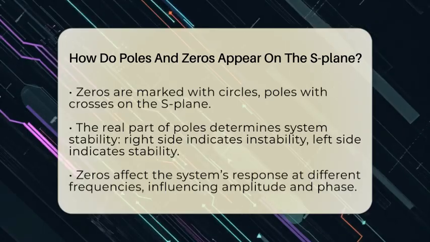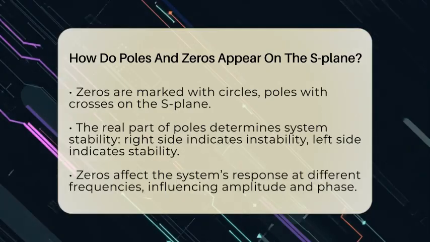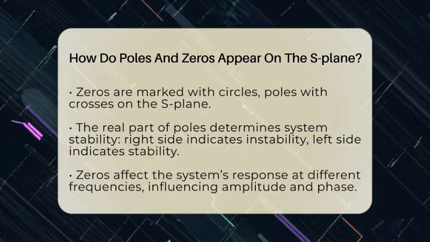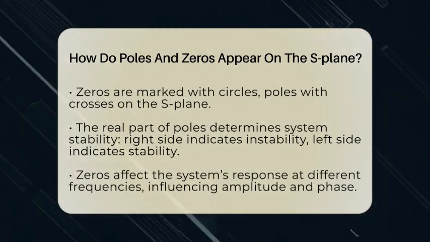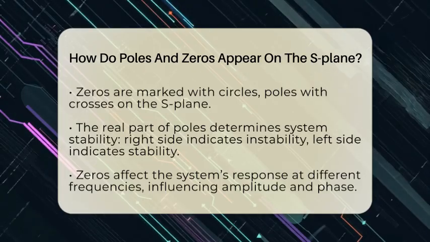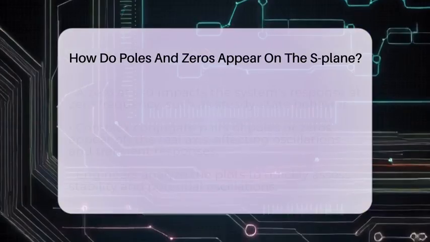These solutions can be real numbers or complex numbers. When you plot them on the S-plane, zeros are marked with circles, and poles are marked with crosses. The real part of these points tells you about stability. If a pole is on the right side of the S-plane, the system tends to be unstable. If it is on the left side, the system is stable.